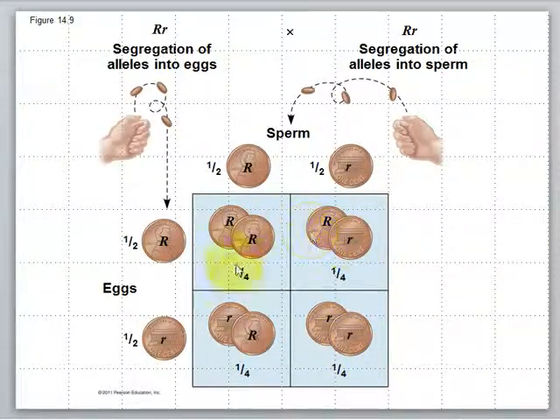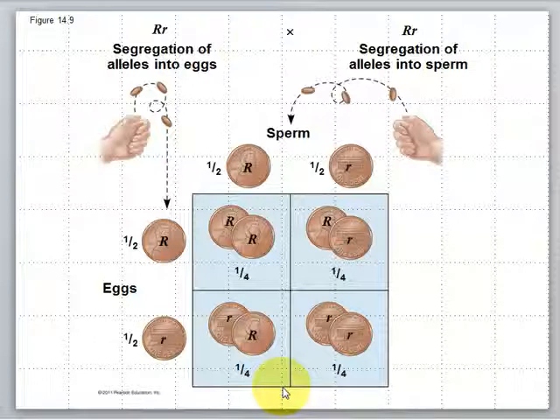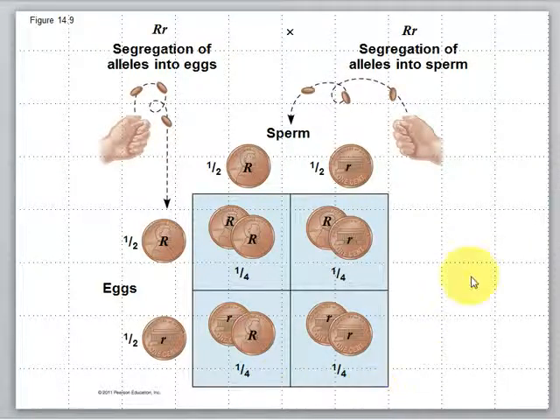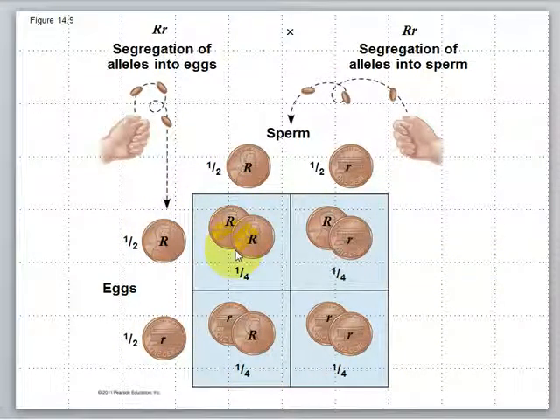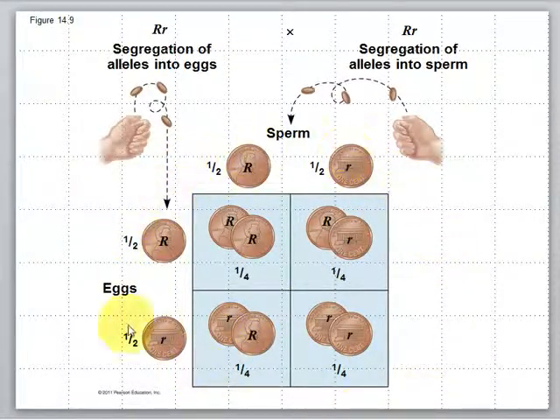And that makes sense. You've got the four squares, and you have the four 1/4s. What does that equal? Remember, probability has to add up to 1. That does equal 1. 0.25, 0.25, 0.25, 0.25. That is going to equal your 1. That is your 100% chance of having an offspring.